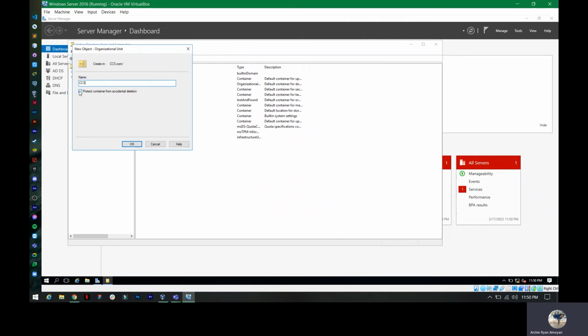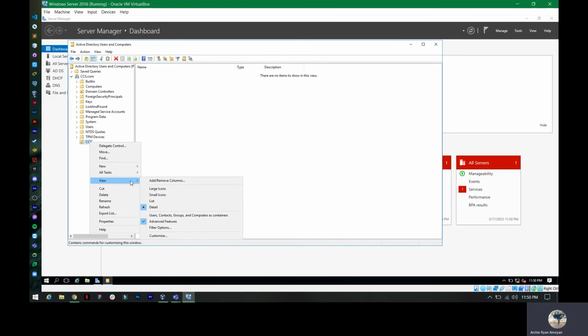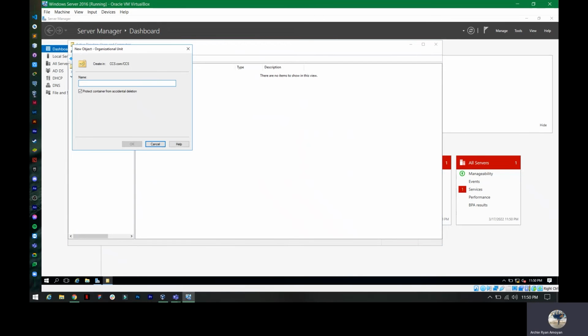So let's uncheck this one, then click OK. All right, so we successfully created a new organizational unit. And then let's create a new organizational unit for the administrator.